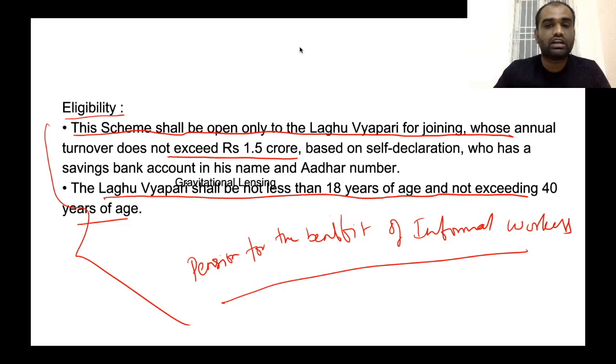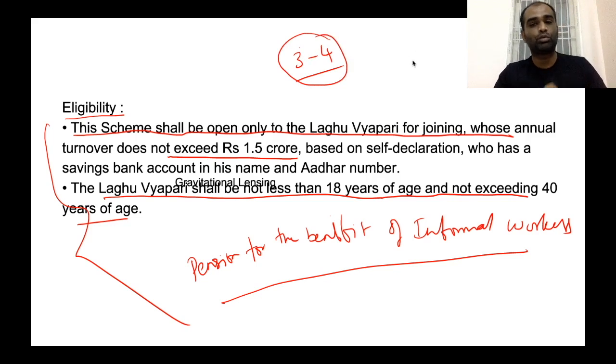Each year, almost 3 to 4 questions are coming from schemes in prelims. Schemes are important not only from a prelims perspective; they are also important from a mains perspective. Whenever you are writing a mains answer for a particular topic, you can quote a particular scheme, saying that this scheme was introduced for the benefit of these people to address this particular problem. You can make your answers in mains more subjective, and you will elevate your mains answer writing.